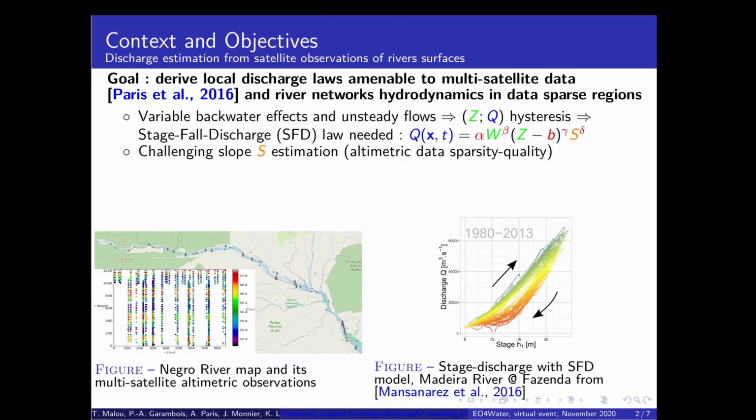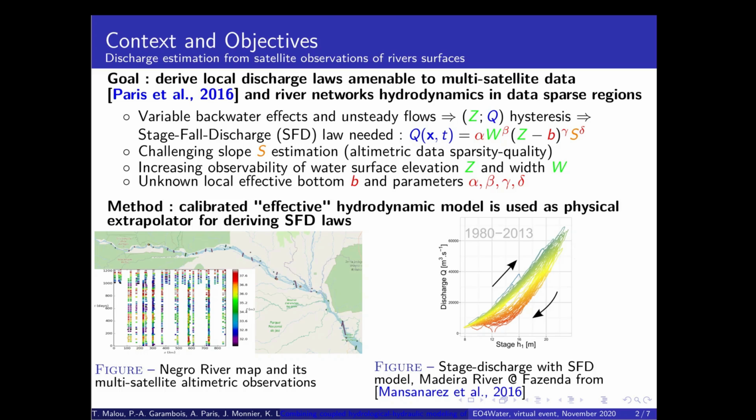However, one of the challenges is the slope estimation, especially with strong hysteresis behavior. Altimetric data sparsity implies that the slope estimation is rather inaccurate. Moreover, only the surface is observed while the bathymetry and the bed friction are not. To derive such a law and its set of parameters, a calibrated hydrodynamic model is going to be used as